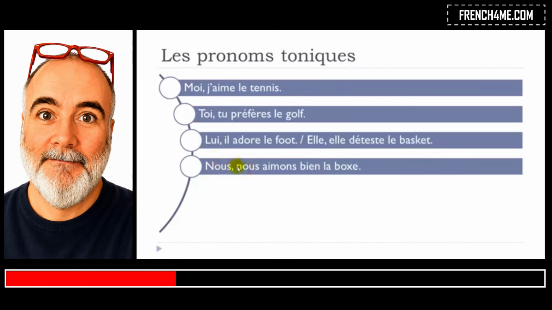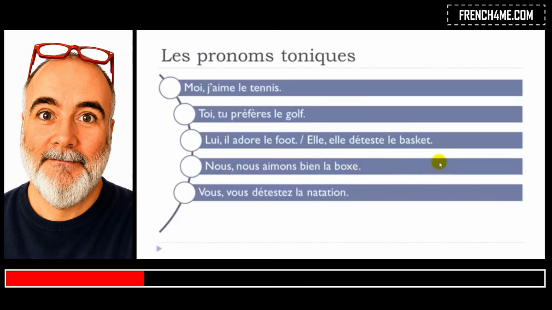Same thing here. Nous aimons bien la boxe. The difference between aimer, like I love, and aimer bien: when you put this bien after aimer, it's because you want to insist on the fact that you don't love something, you like it. Nous aimons bien la boxe.